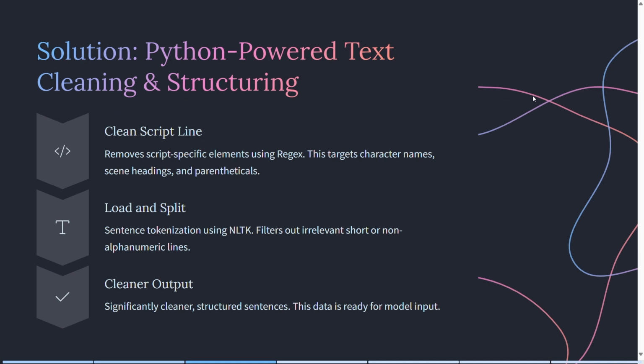Then load and split tokenizes the text into sentences using NLTK and filters out irrelevant short lines. The output is significantly cleaner, structured data ready for our model.